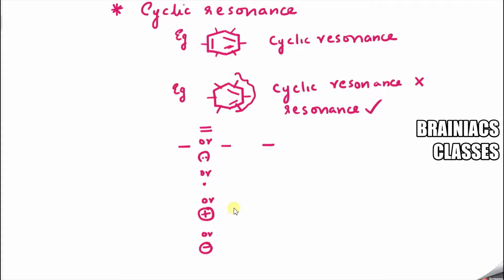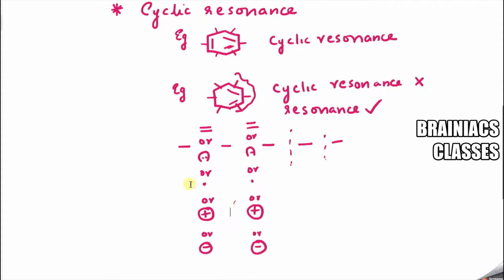Then the next one should be a single bond. Then again the possibility is double bond, lone pair, single electron, positive charge or negative charge. Again a single bond. So this will go in an alternate fashion. If this is present throughout the ring, we say cyclic resonance is present.